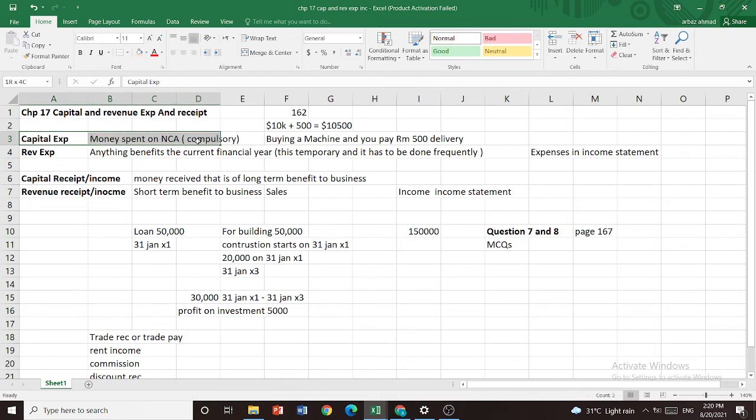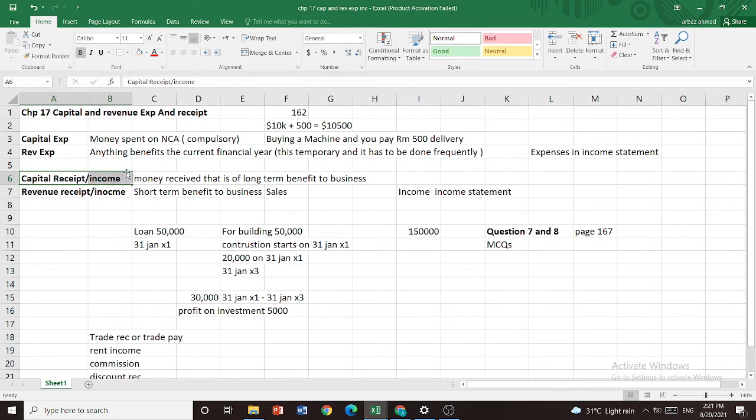So this money that we spend on a non-current asset is necessary. If it breaks down, it means it's not working, and in order to make sure it works, we have to spend the money, and that money is compulsory, right? But the service we do every month is not compulsory. Even if you don't service the bike, it's still working. It's just to make sure the bike is clean or to increase the productivity of the item. Now what is capital receipt?